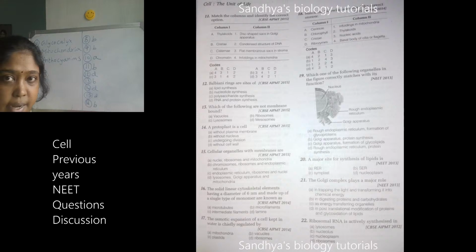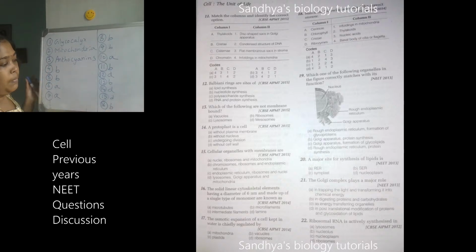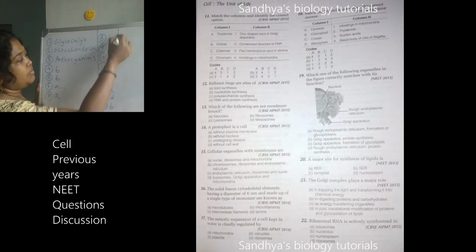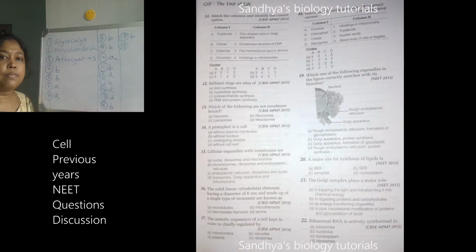Hope you can see the 18th one. You have to match the following and find the correct answer. They had given centriole, chlorophyll, Christi, and ribozymes. You answered; I'll check your answer, whether 18th is A. Very good.